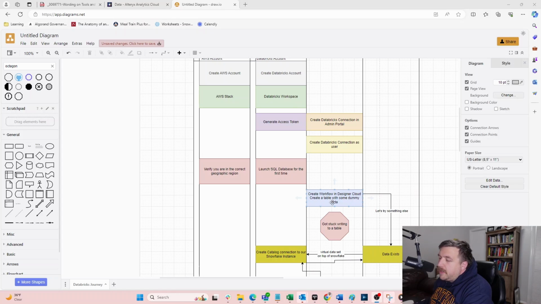And what I tried to do is create a table with some dummy data, write it back, a real small table, and we got stuck. We couldn't figure out what that error was. And I see it again later. So I'm not quite sure what's happening. From here, we try something else.